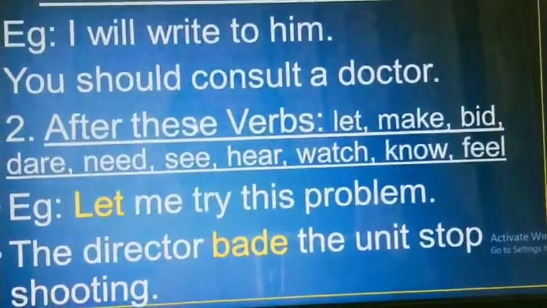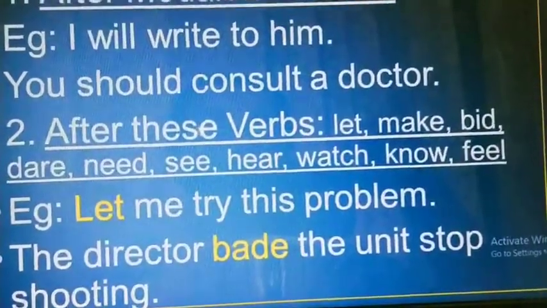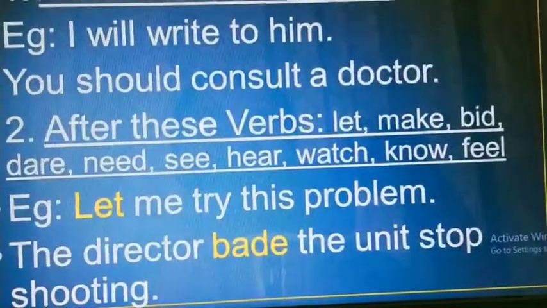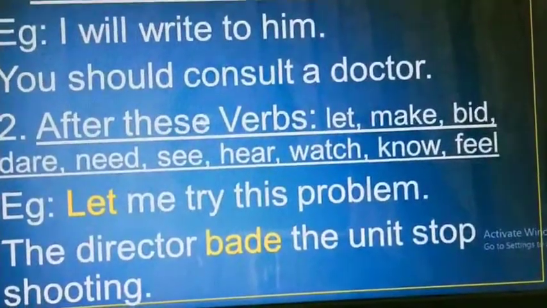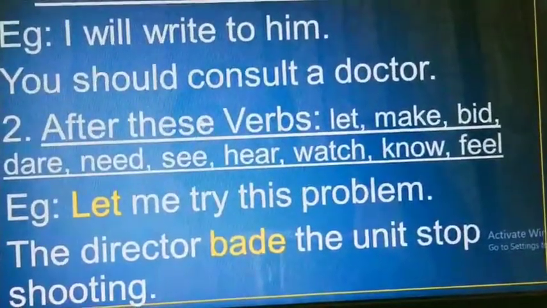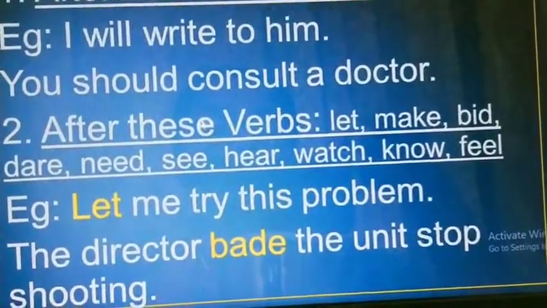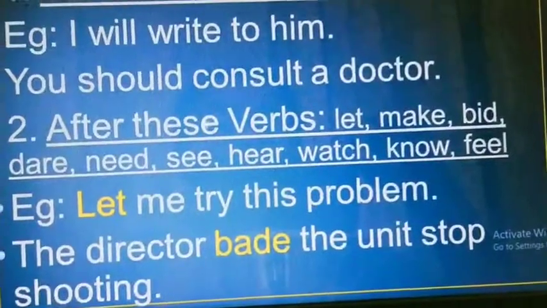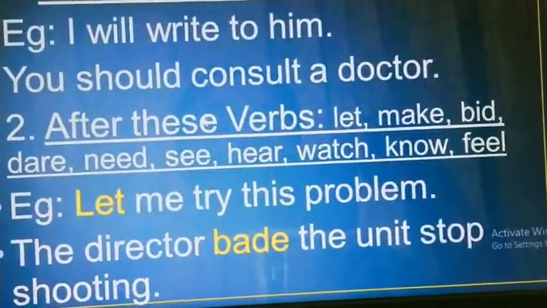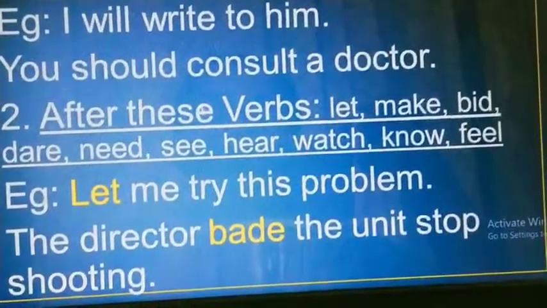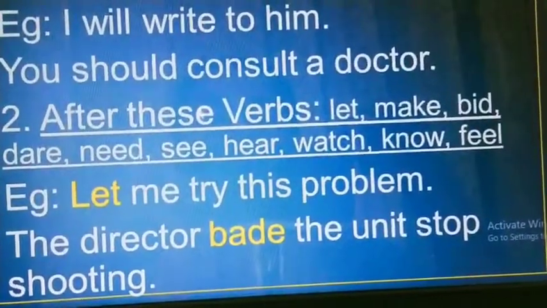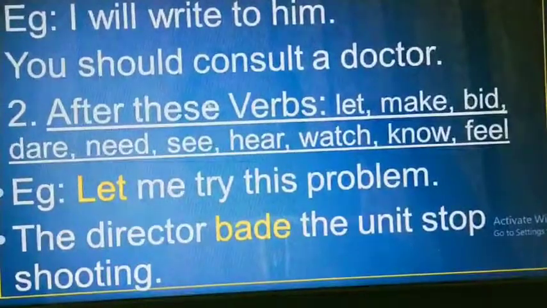After these verbs: let, make, bid, dare, need, see, hear, watch, know, feel. In any of the sentences, when you get any of these verbs, after that only the first form of the verb will be used. See the example. Two examples are given. First one, let me try this problem.